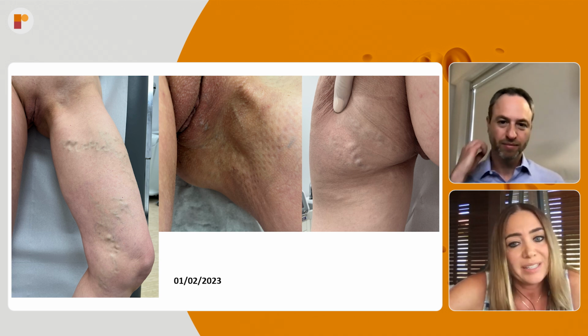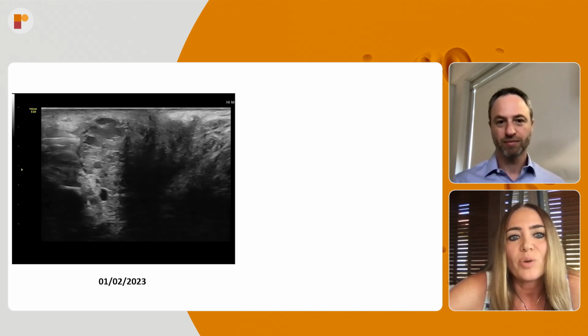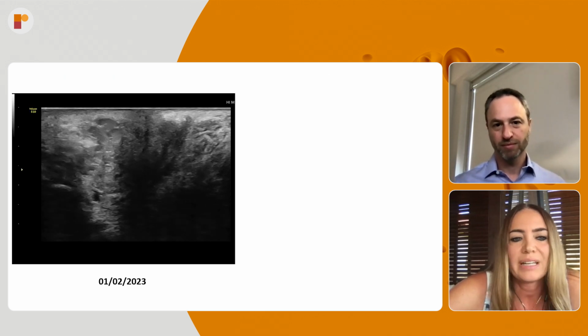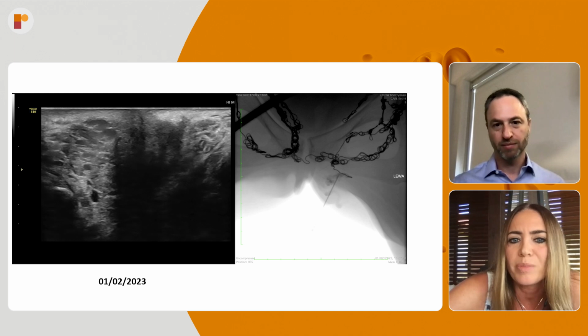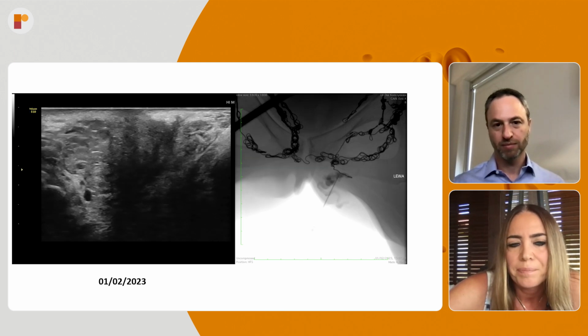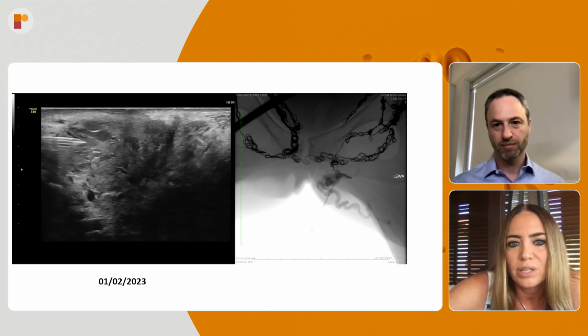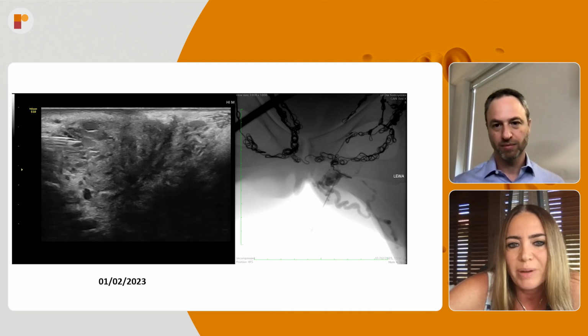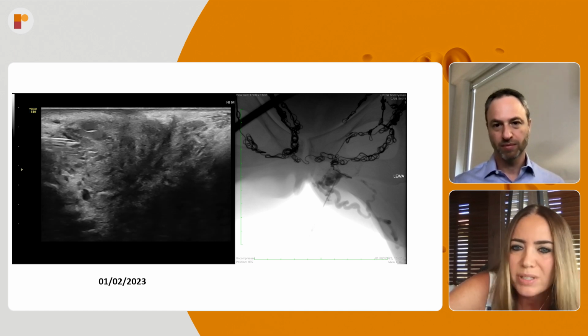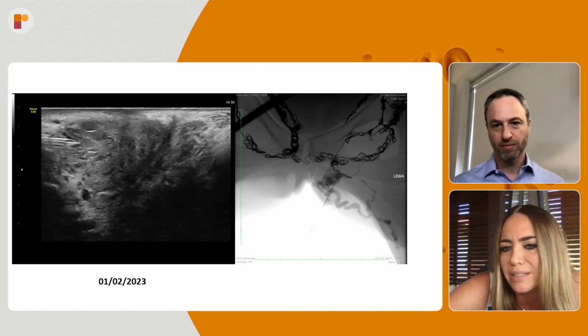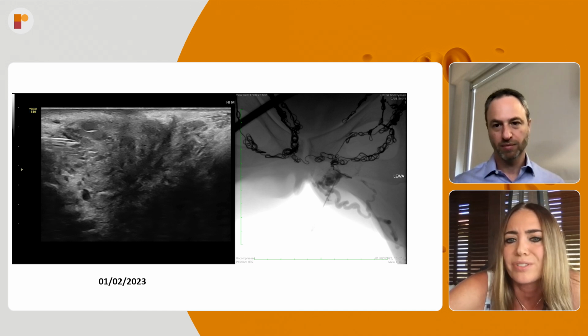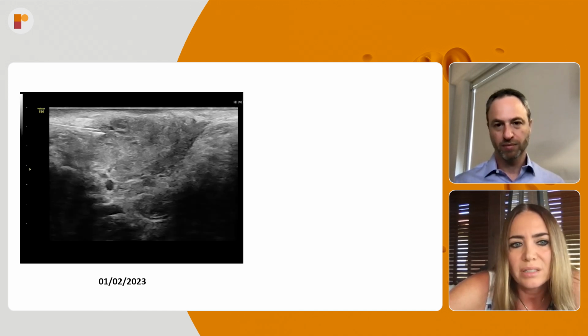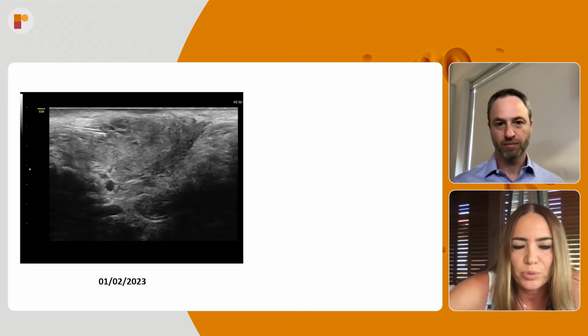She didn't have any pelvic symptoms. So I decided to puncture this pelvic escape point and to check where the foam is going. And as you can see, I did a venography from this pelvic escape point, and you can see that the foam is going directly to the place where the coil is. So the coil does not close the varicose veins at all. So I decided to perform sclerotherapy through this injection.